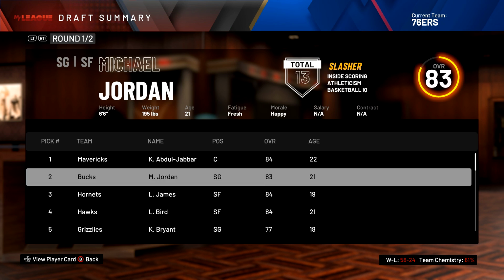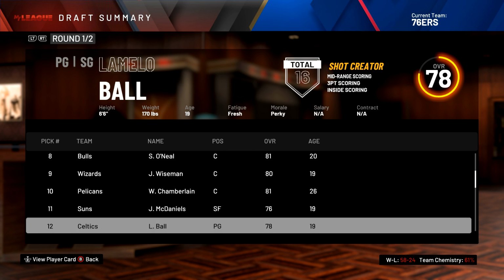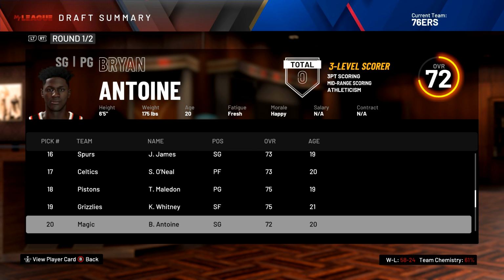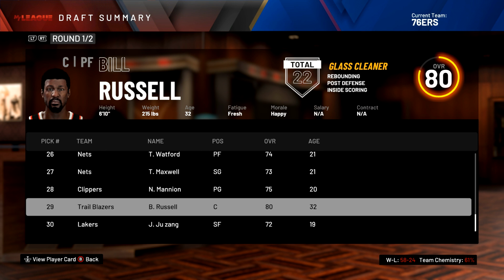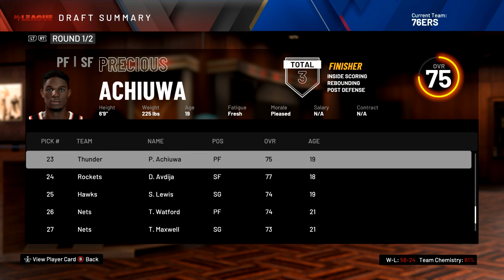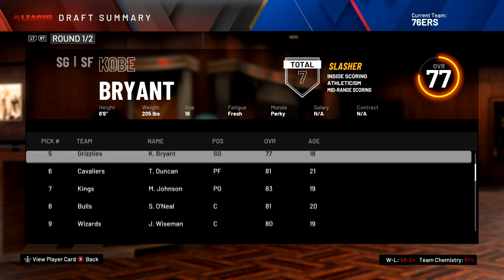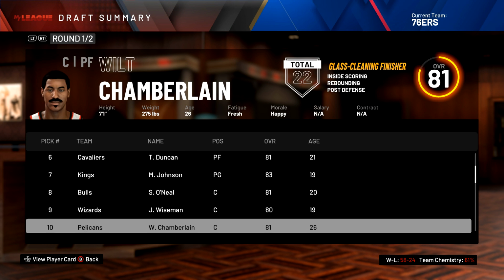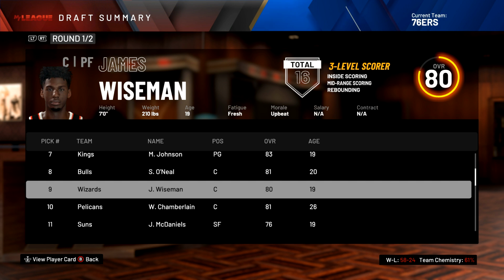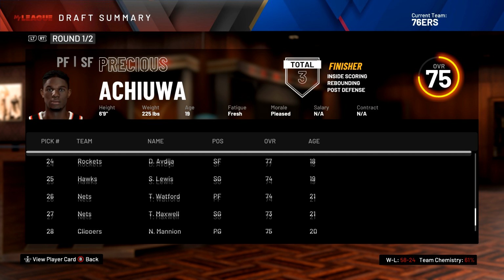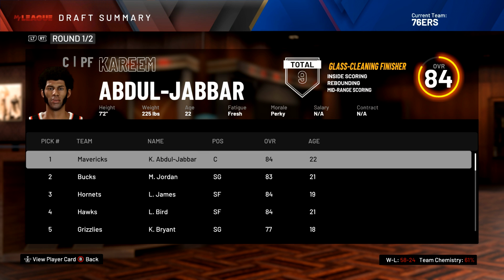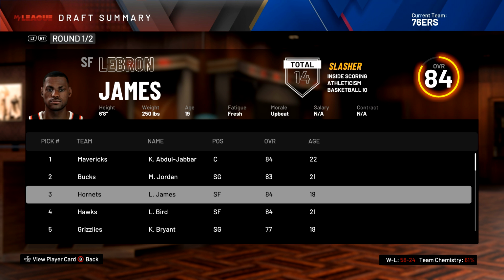Okay, so I ended up simming to the end of the draft just to see where Bill Russell is actually going to end up going. And he went really low down on the list. He goes 29th overall. He's an 80 overall. And he went super, super late. Did any other centers go before him? Maybe teams just didn't want centers. I mean, James Wiseman got taken. But Bill Russell going to the Trailblazers, going super, super late right there. Let's see if he can prove the haters wrong, prove the teams wrong, why they should have picked him up.